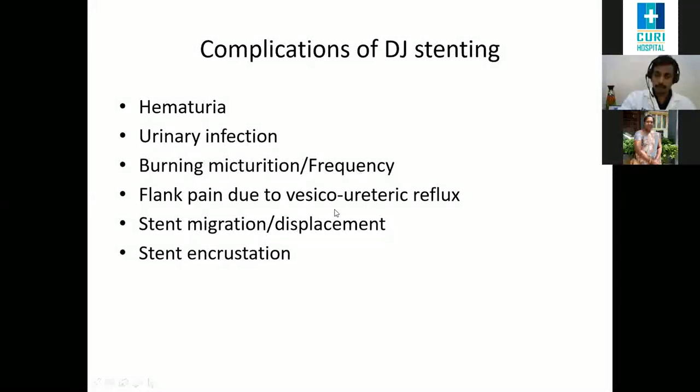Flank pain. The patient can have flank pain even after placement of a DJ stent because there is vesicoureteral reflux. Urine from the bladder will pass alongside the stent into the kidney, causing pain. There can also be stent migration and displacement, and stent encrustation.